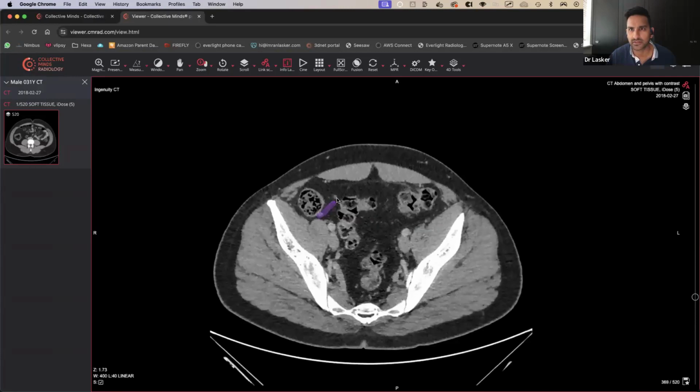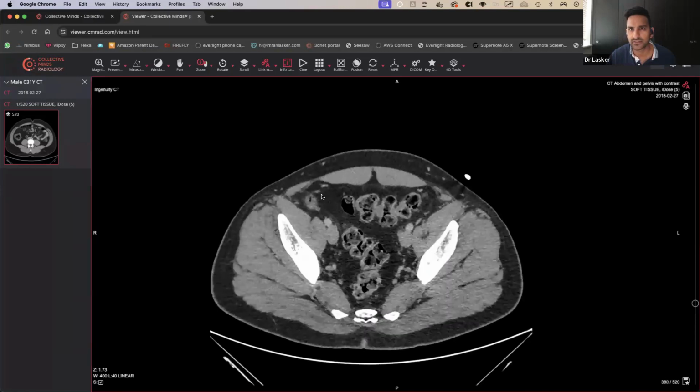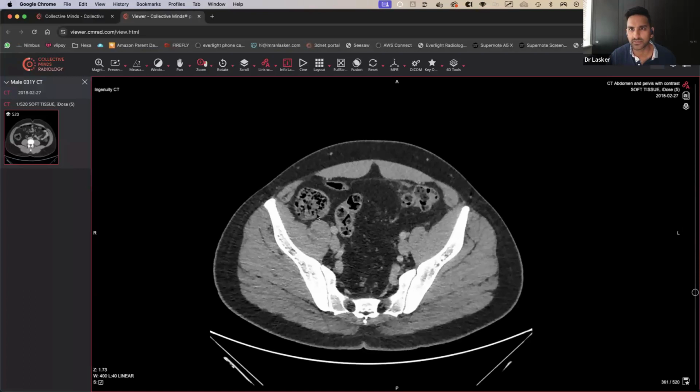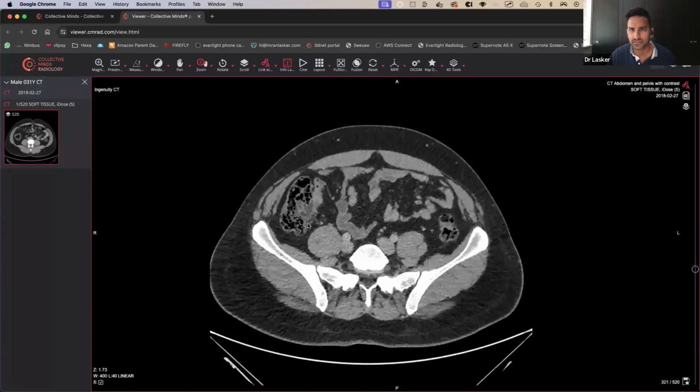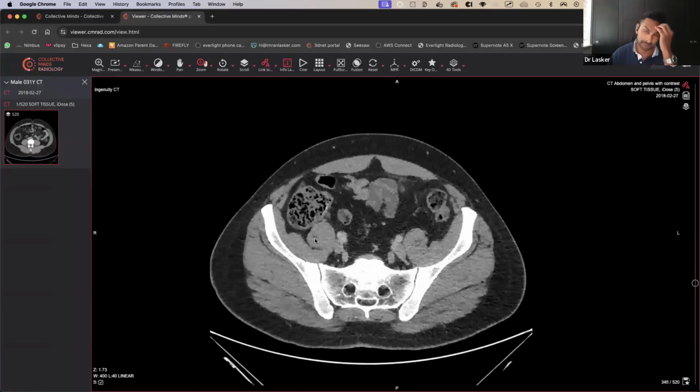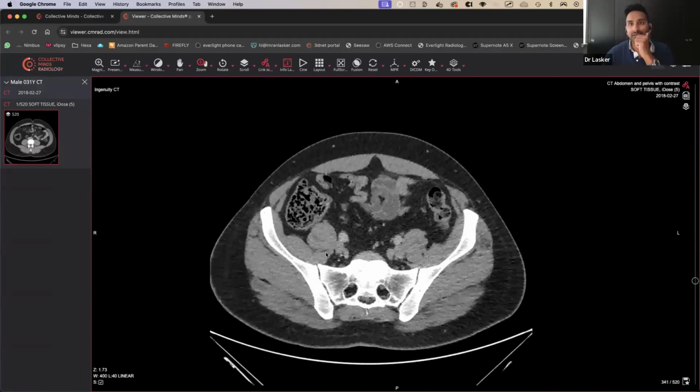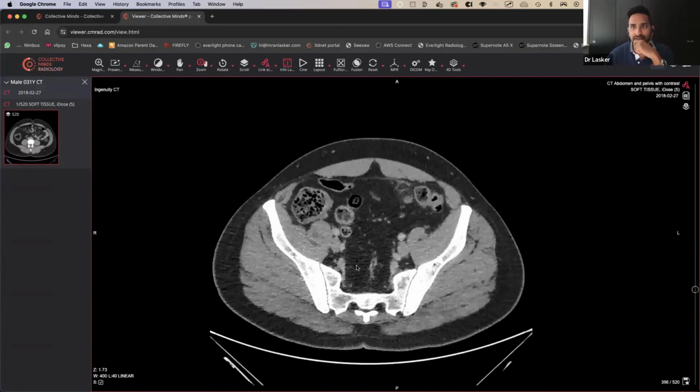Let's see, does that blind end? Yeah, it kind of feels like it does that way, doesn't it? Going that way, and comes up to here. So is that the appendix? Yeah, it is. So the appendix looks okay, actually. So we haven't seen appendicitis, we haven't seen diverticulitis.